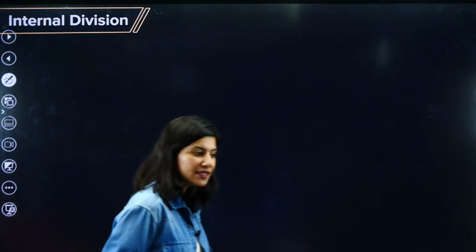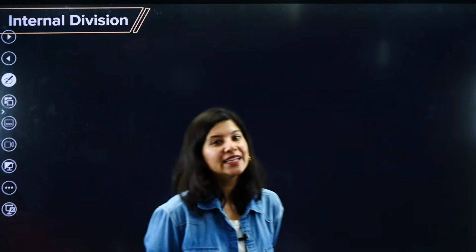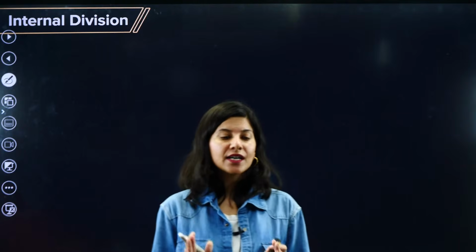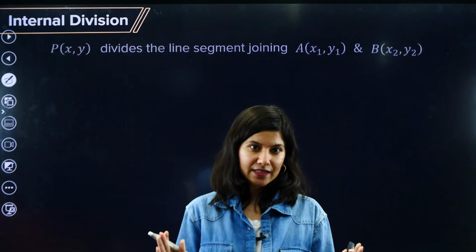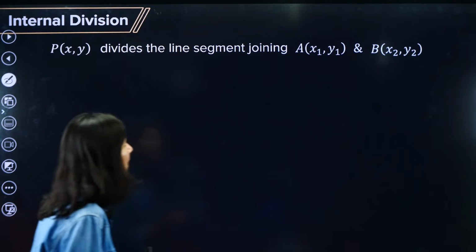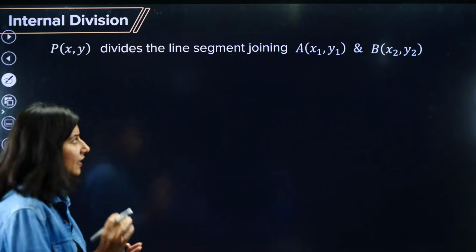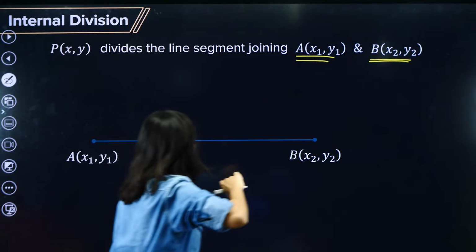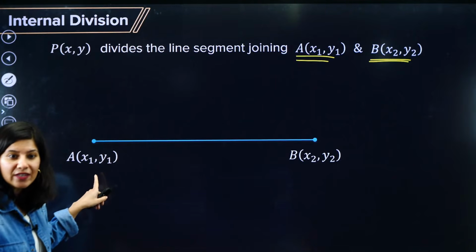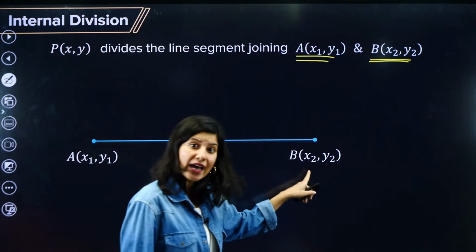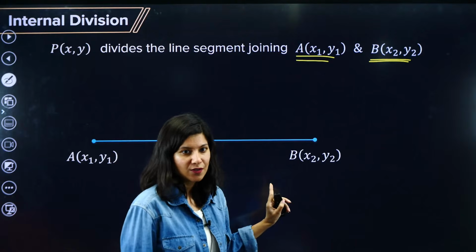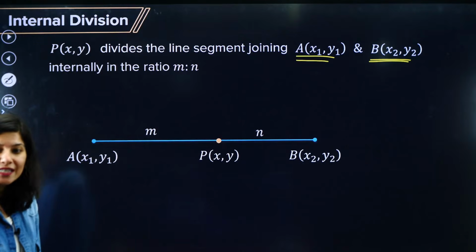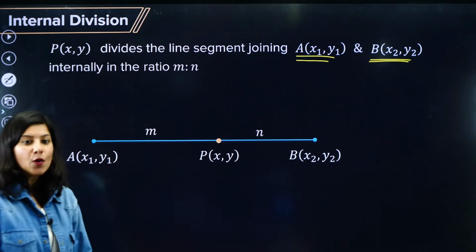Okay, so let us now directly jump towards the internal division formula, the section formula. Let us understand it from the very basics. First of all, let us take a line AB. Let us take 2 points, A and B, where A has coordinates x1, y1 and B has coordinates x2, y2. In the middle of A and B there is a point P. Can you see the point P?